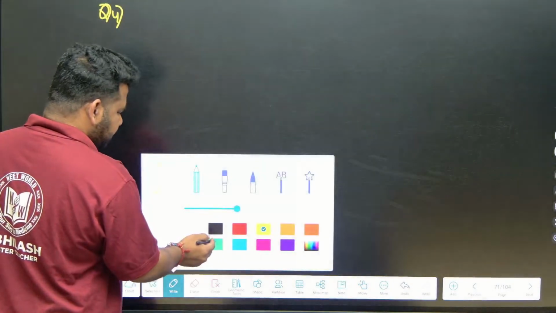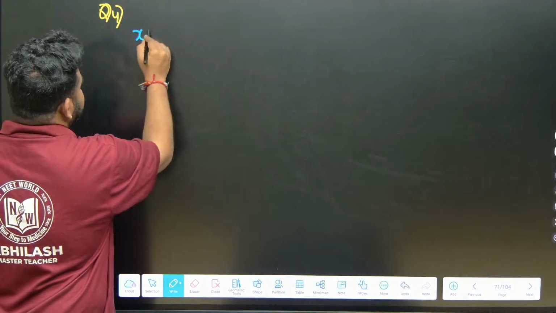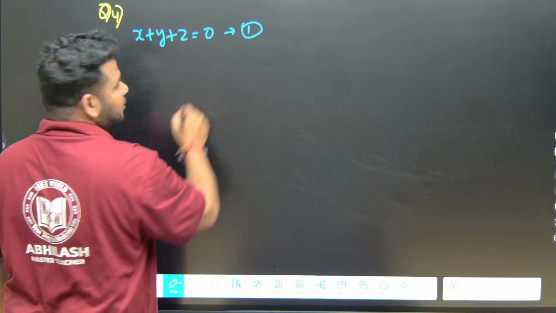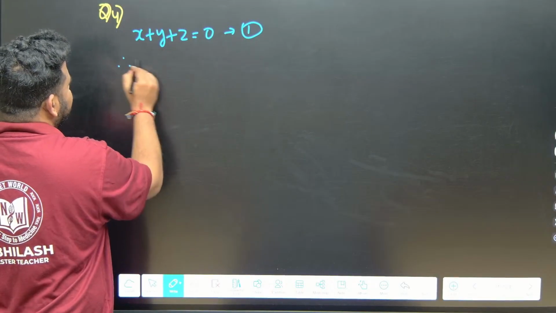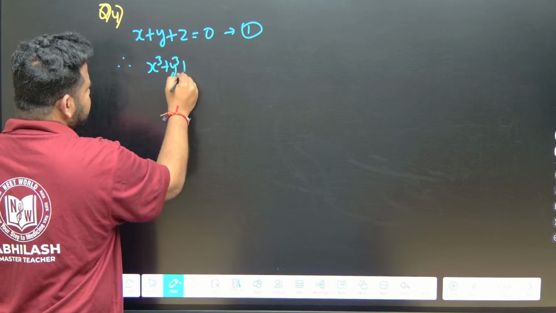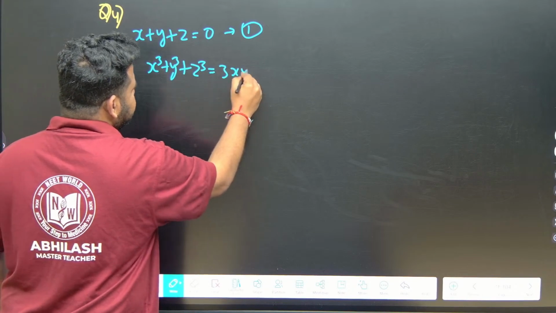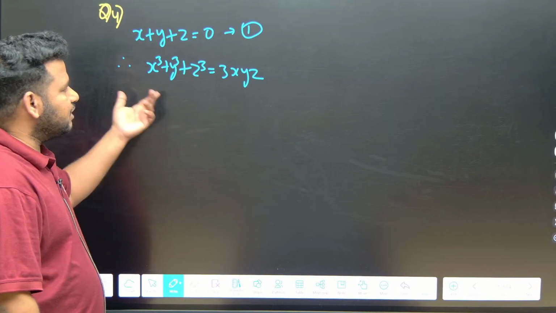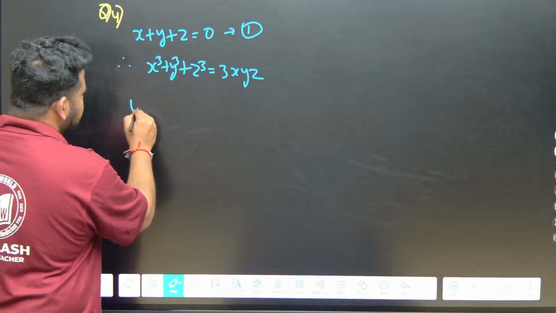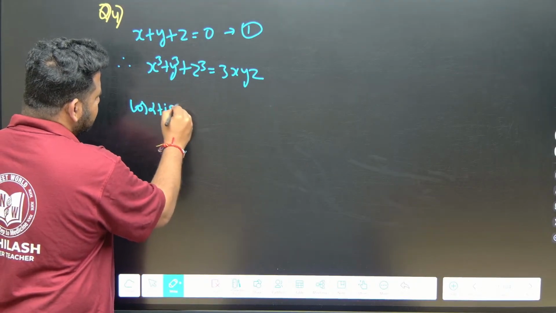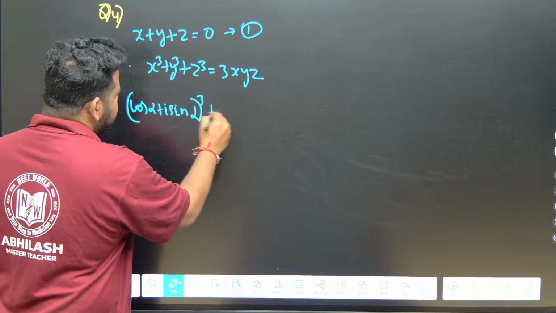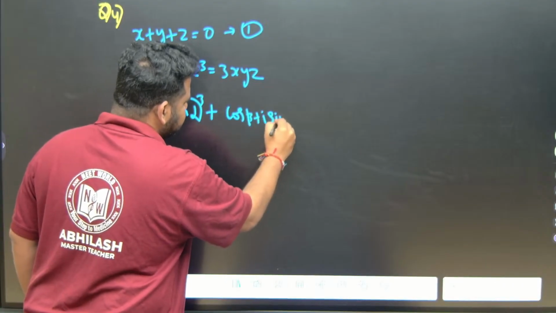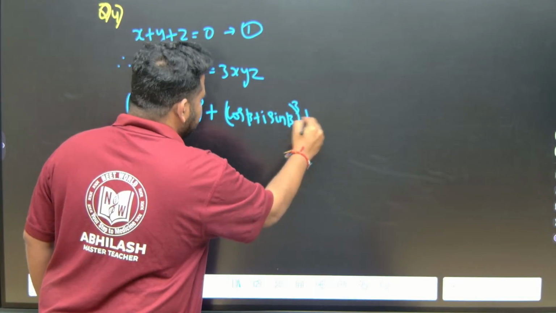From the previous part we will take up to equation 1. We got x plus y plus z is equal to 0. This is equation 1. If x plus y plus z is equal to 0, therefore x cube plus y cube plus z cube, you would have studied in 10th standard also, is equal to 3xyz. We will put the values here. What is x cube? That is nothing but x is cos alpha plus i sin alpha whole cube. Y cube is nothing but cos beta plus i sin beta whole cube, plus what is z?